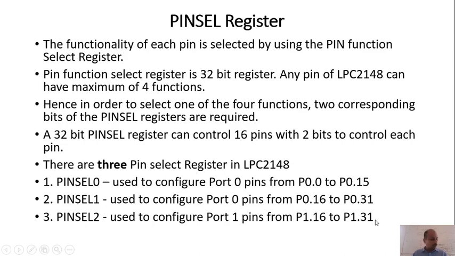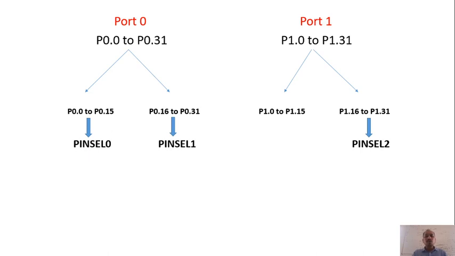Correct? So now let me see. This is just a symbolic representation of port 0. Port 0 consists of P0.0 to P0.31, out of which P0.0 to P0.15 come under the pin select 0 register, and P0.16 to P0.31 come under the pin select 1 register.